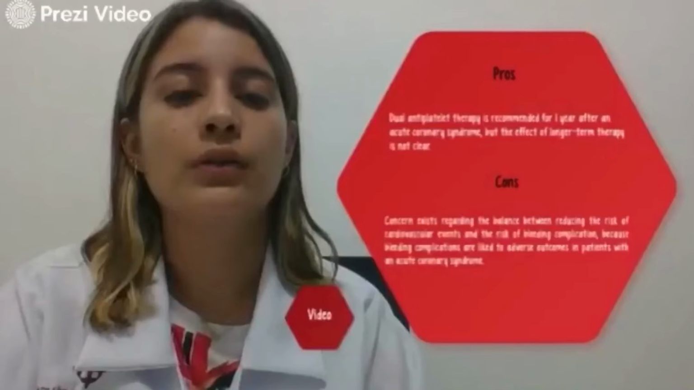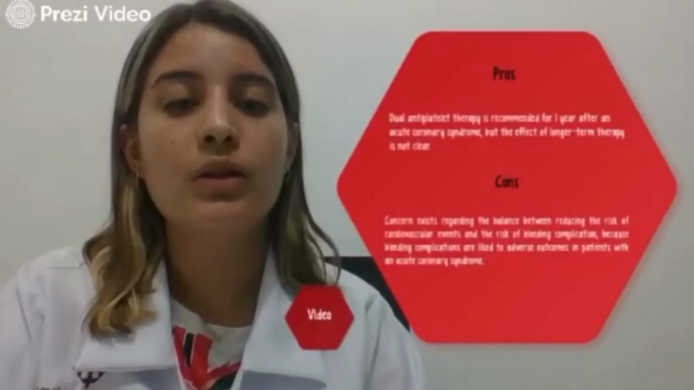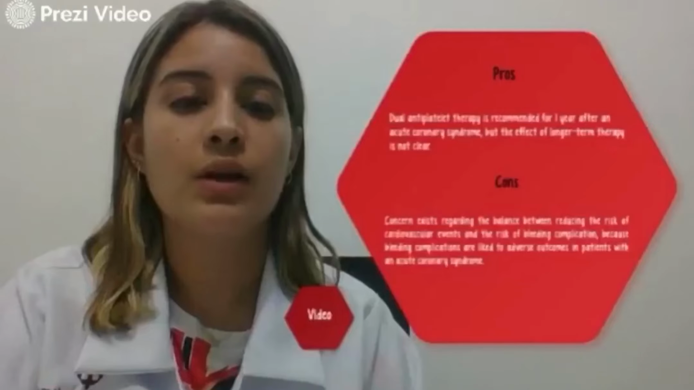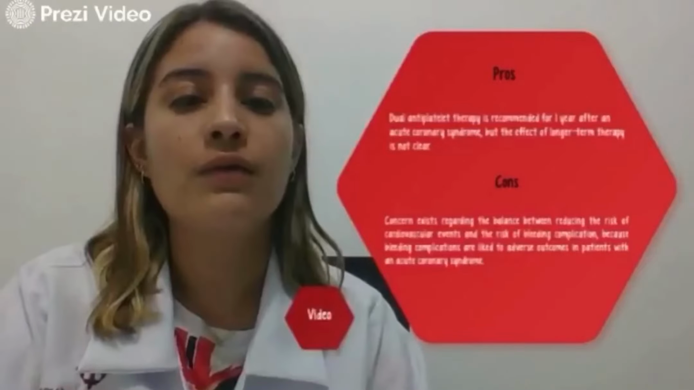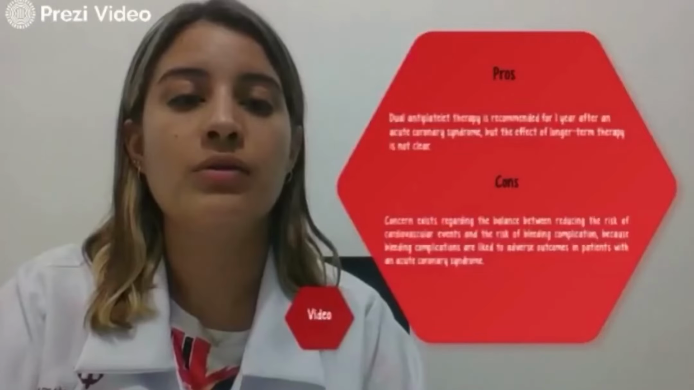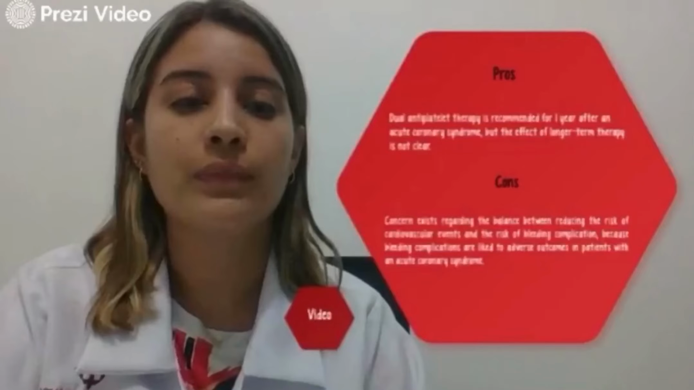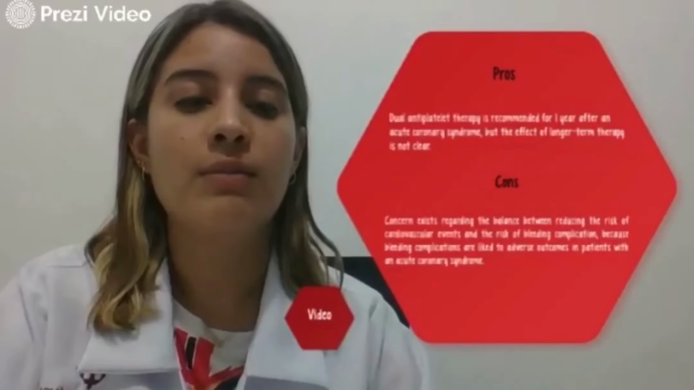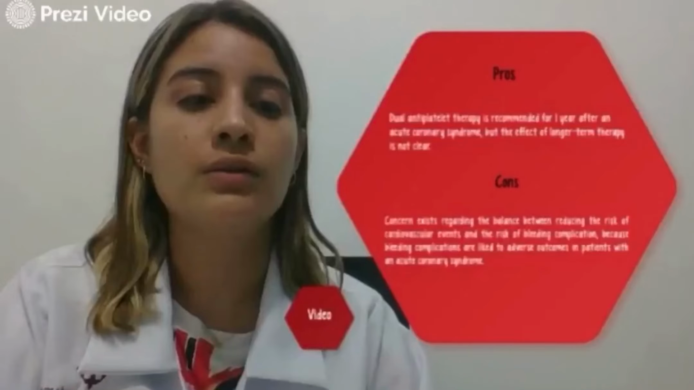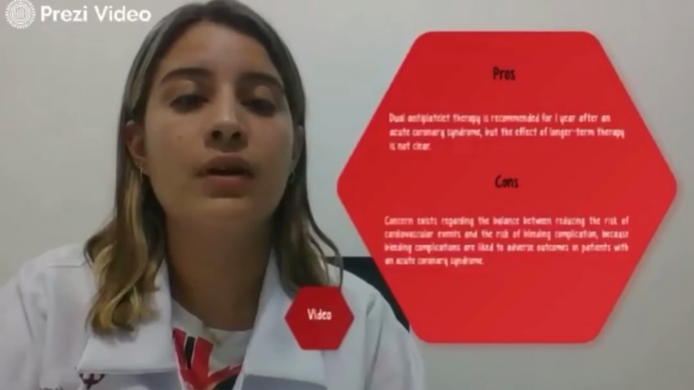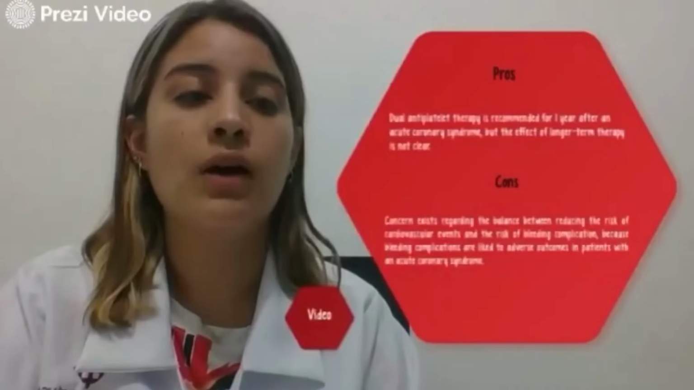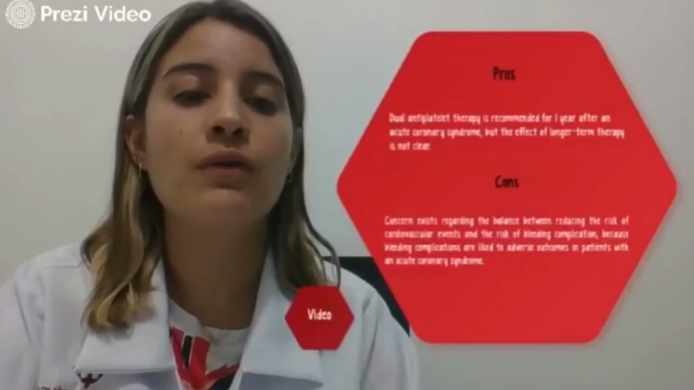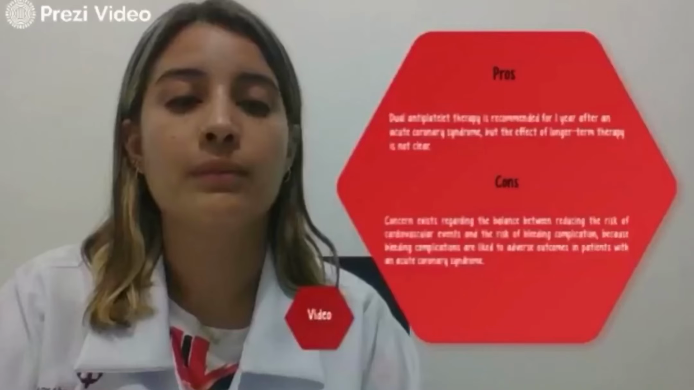Pros and cons. Pros. Dual antiplatelet therapy is recommended for 1 year after an acute coronary syndrome, but the effect on longer-term therapy is not clear. Cons. Concerns exist regarding the balance between reducing the risk of cardiovascular events and the risk of bleeding complications, because bleeding complications are linked to adverse outcomes in patients with an acute coronary syndrome.